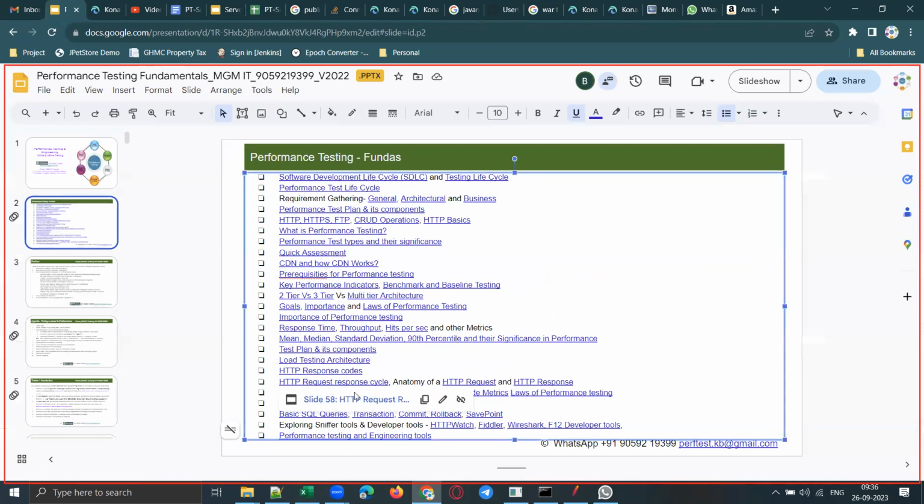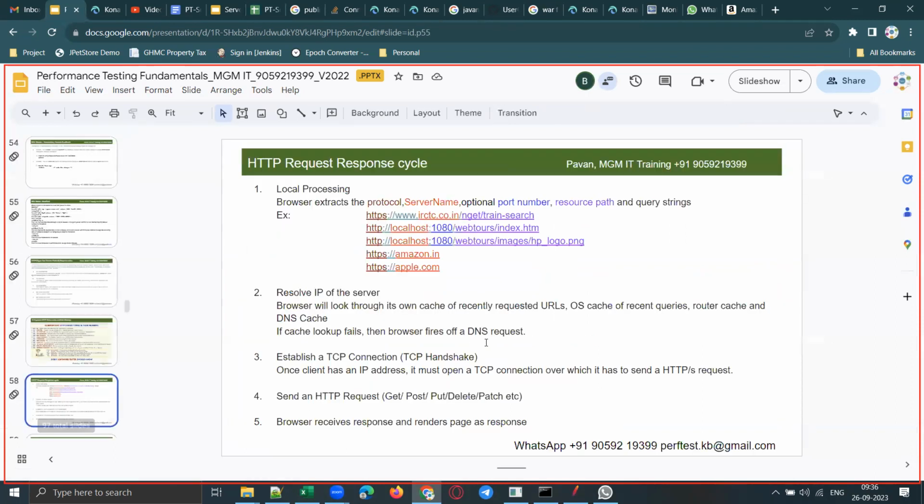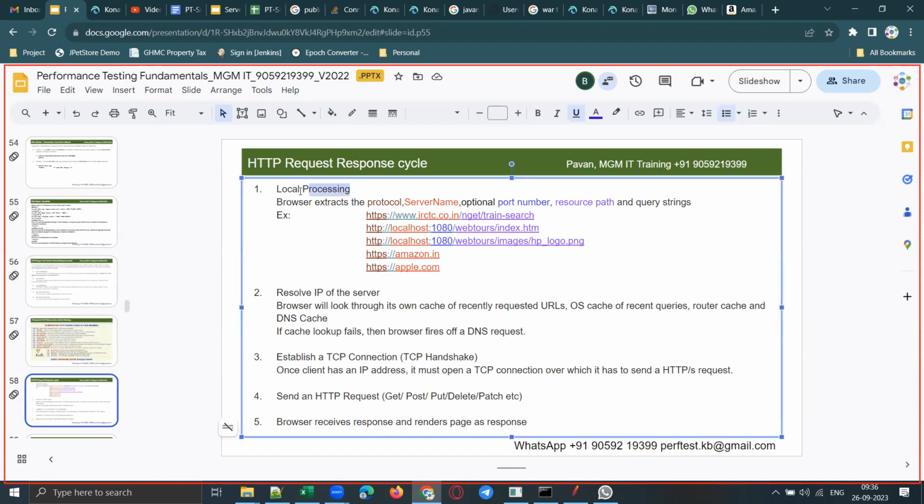Now let us see what happens from the moment we send a request to receive a response. What happens from the moment you send a request from the browser to the server until you receive the response? There are 5 steps involved in this request response cycle. I gave some list of URLs also here, some examples over here. The first one is local processing.